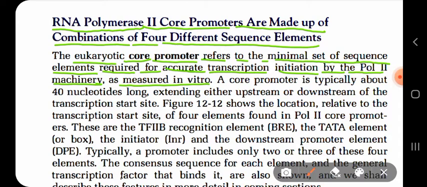These sequence elements are required for accurate binding to the promoter by RNA polymerase. Also, other transcription factors bind to that promoter region for accurate transcription initiation by RNA polymerase 2. For that reason also, we need a specific promoter for RNA polymerase 2.